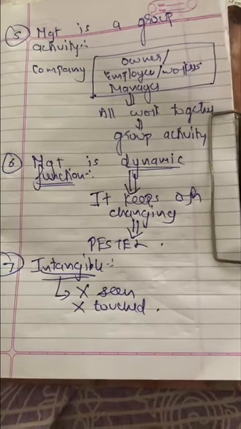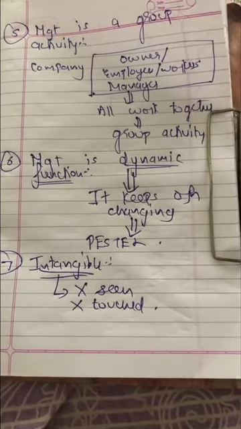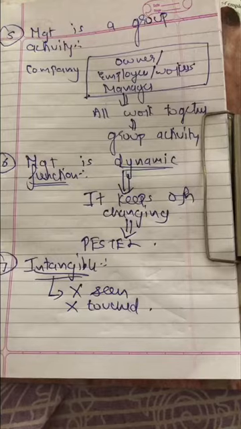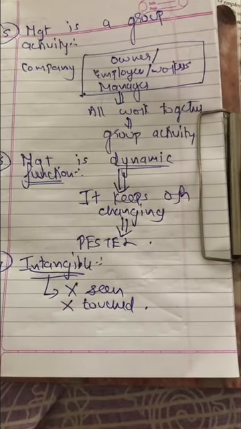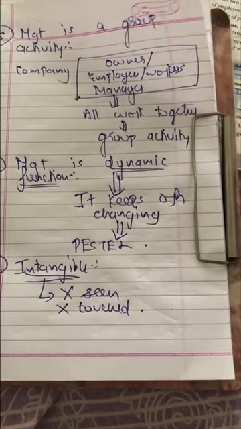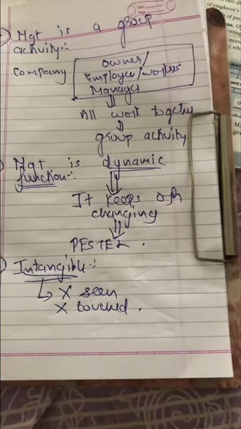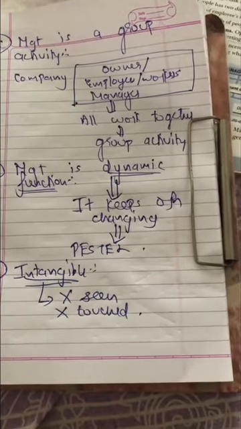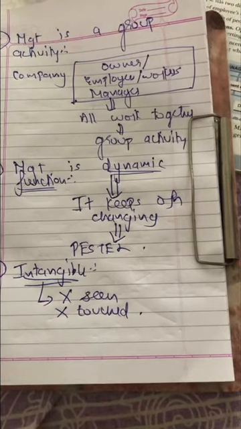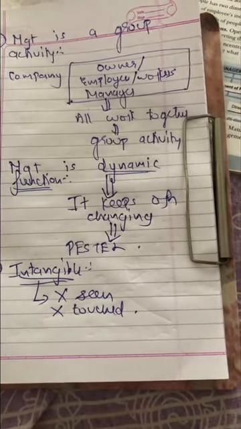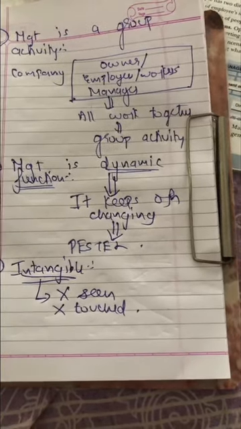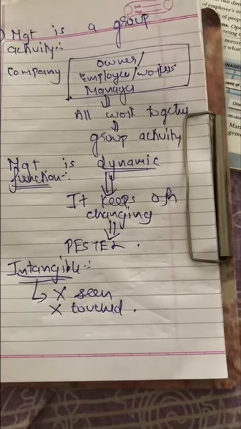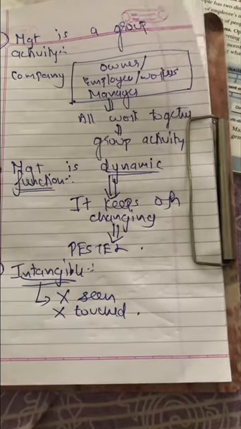So management is intangible in nature. That means management cannot be seen, management cannot be touched. What do you understand from this? Mukesh Ambani is a very good manager and he has management skills, right? Can you see the management skills of Mukesh Ambani? Or can you touch the management skills of Mukesh Ambani? No. You cannot see or touch the management skills of Mukesh Ambani. On the contrary, you can touch Mukesh Ambani, but you cannot touch the management skill that Mukesh Ambani has.